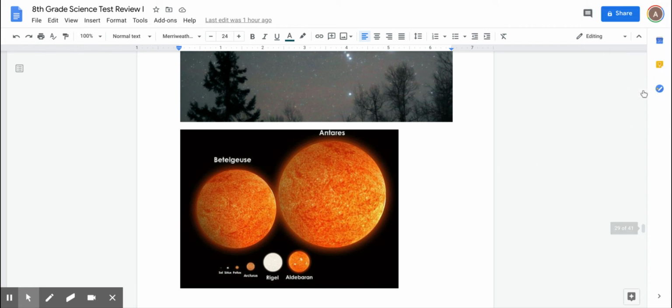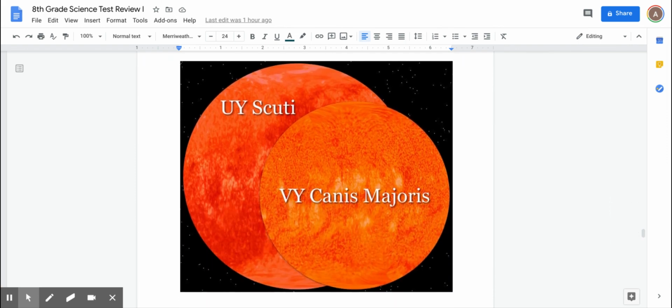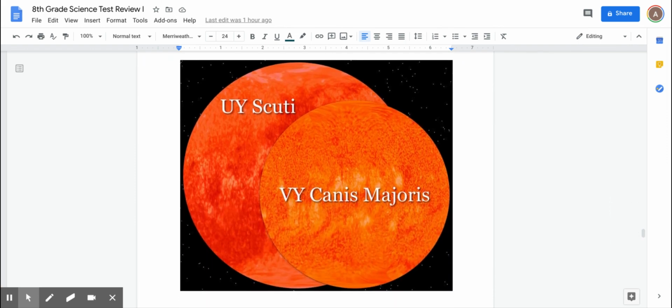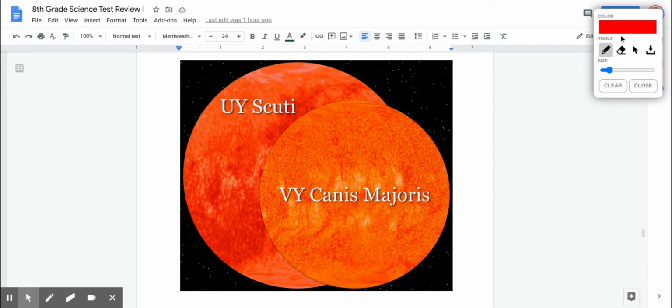But again, there are even bigger ones. So here are the two biggest ones we've seen so far. For many years, it was just VY Canis Majoris. That was the biggest star in the sky until just recently they discovered another one. And again, they might discover more later on. You never know. But if these stars ever went supernova, ever blew up, and they were close by us, which they're not, thankfully, they would destroy our entire solar system, right? So this star is enormous. You wouldn't even see our sun. If I made a little dot, that is actually too big. The sun would be even smaller than that dot. To tell you how gigantic these stars are.